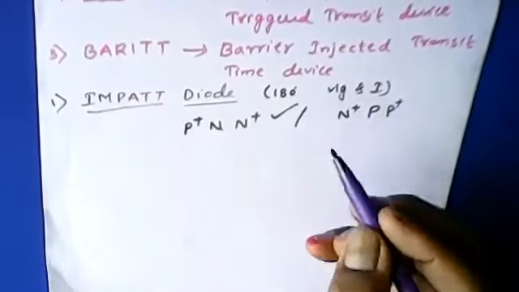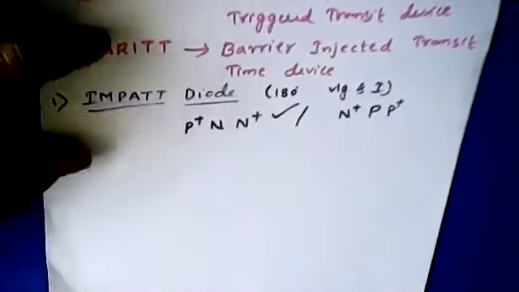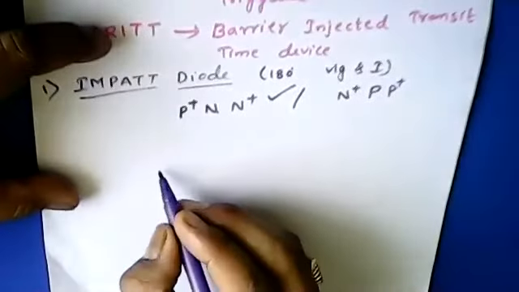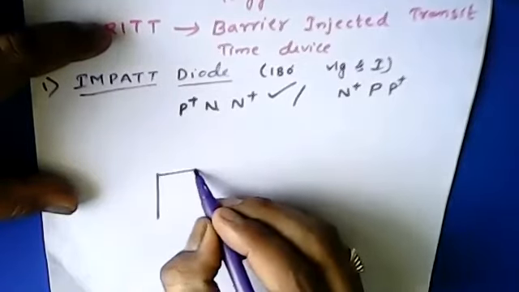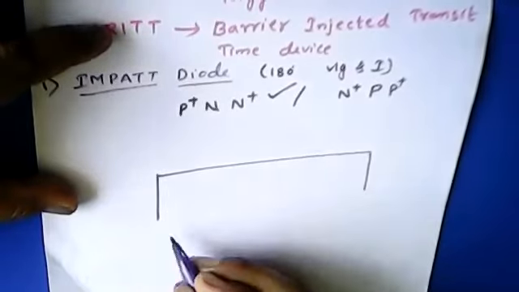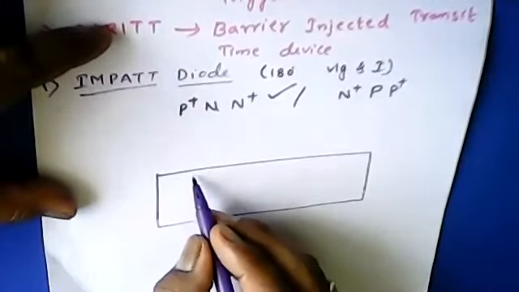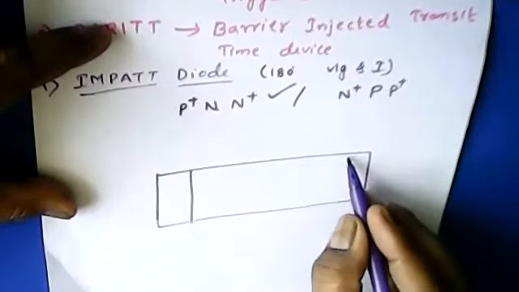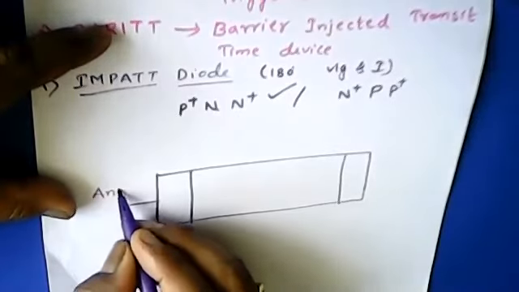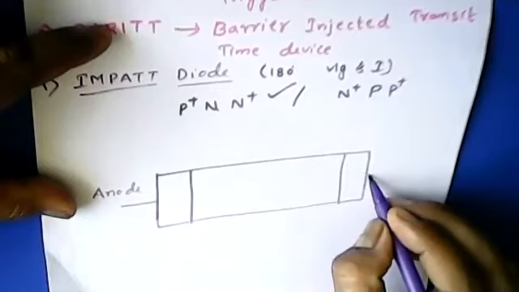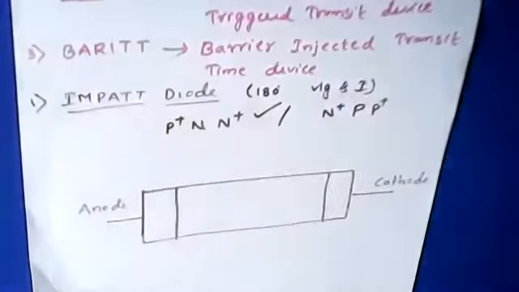Now this has more advantages, so we'll be preferring the P plus, N, and N plus constructional features. For that, I'm taking the impact diode. We'll see the type of material which is being used. First, we have the two terminals which are taken out, anode and cathode. So this is the anode terminal, and this is the cathode.